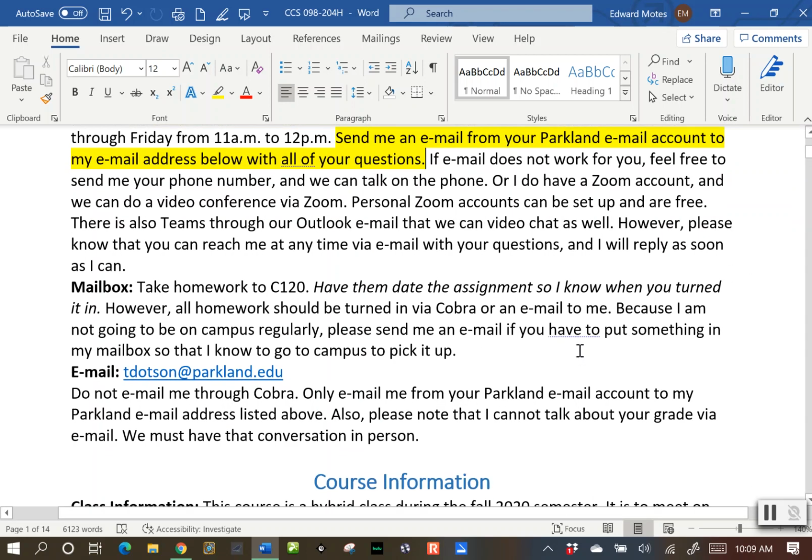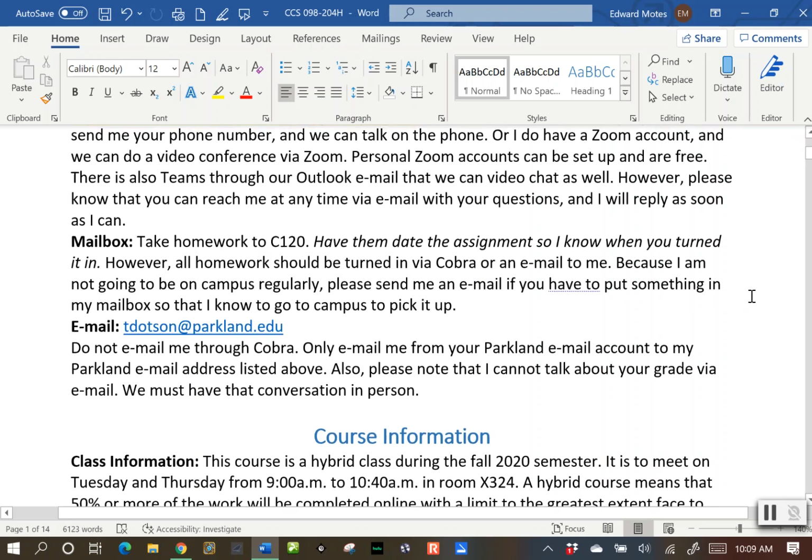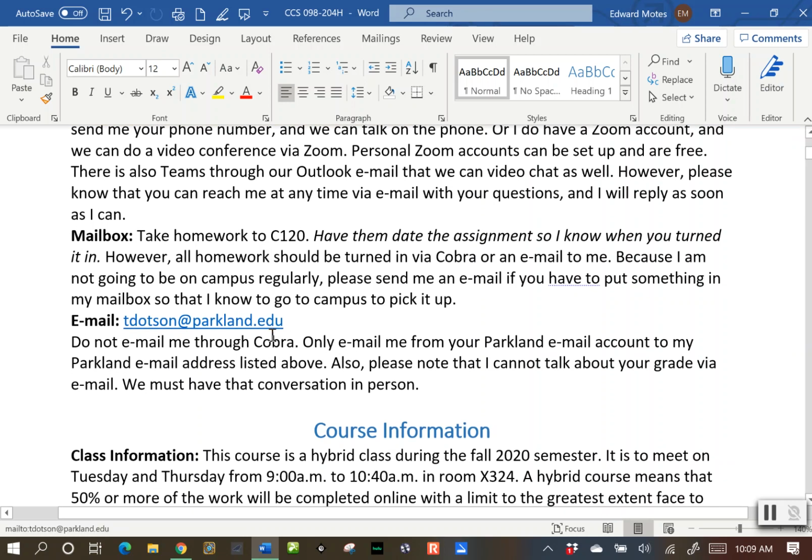I do have a mailbox, but again, we're really not going to be on campus, but here's the information for it. If you have something that you need to turn in, like a physical copy of something that for whatever reason you need to turn in to me, please email me and say, hey, I've dropped something off at your mailbox. Otherwise, I won't know to go check it. Here is my email address.